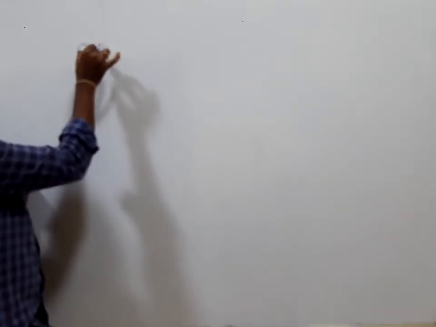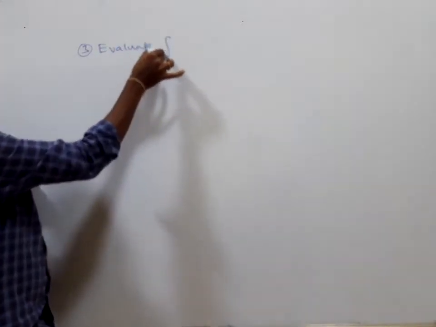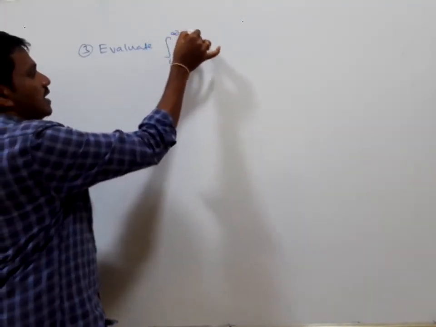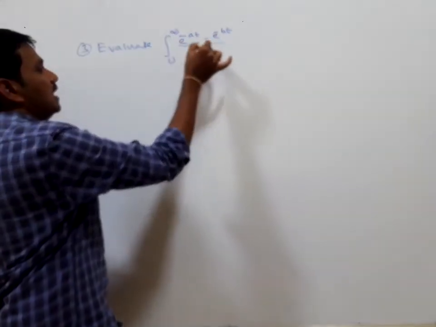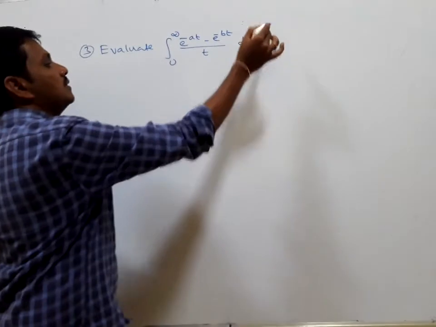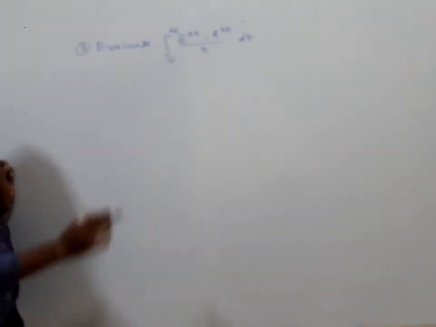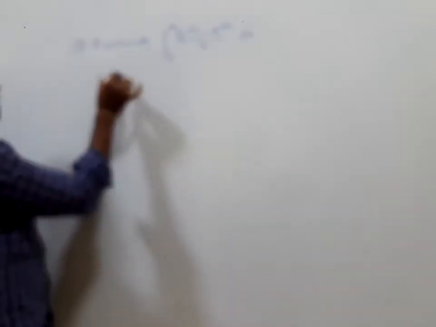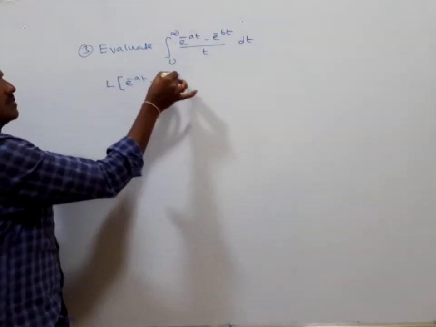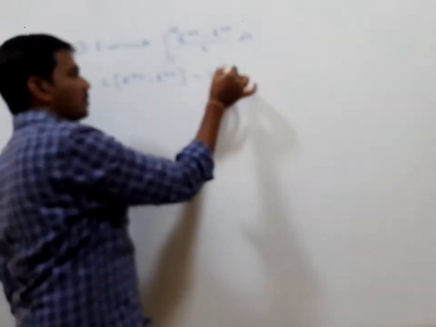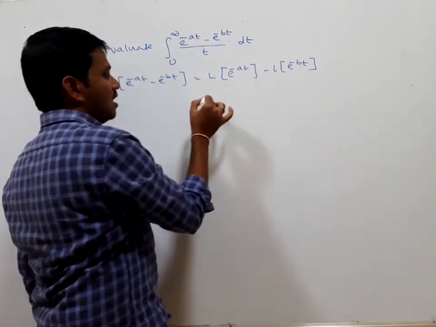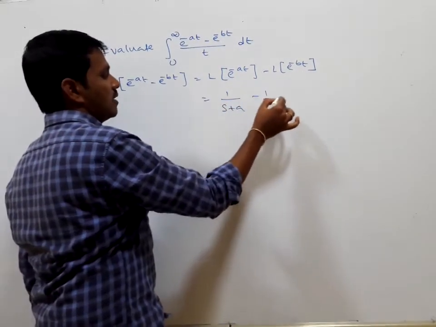Next, one more problem I am taking: we evaluate the integral from 0 to infinity of (e to the power of minus at minus e to the power of minus bt) by t dt, using Laplace transform. Now I am trying to find the Laplace transform of e to the power of minus at minus e to the power of minus bt, which is the Laplace transform of e to the power of minus at minus the Laplace transform of e to the power of minus bt, which is the same as 1 by s plus a minus 1 by s plus b.